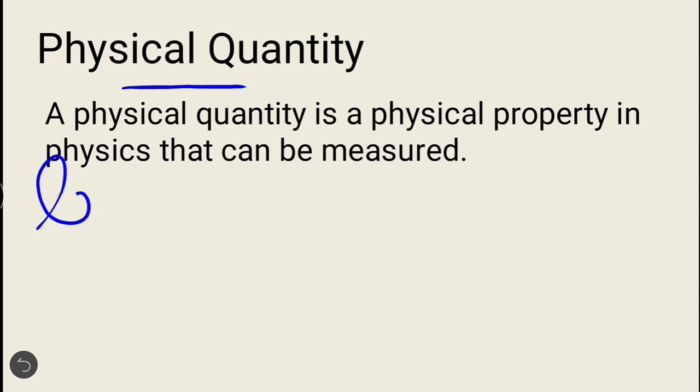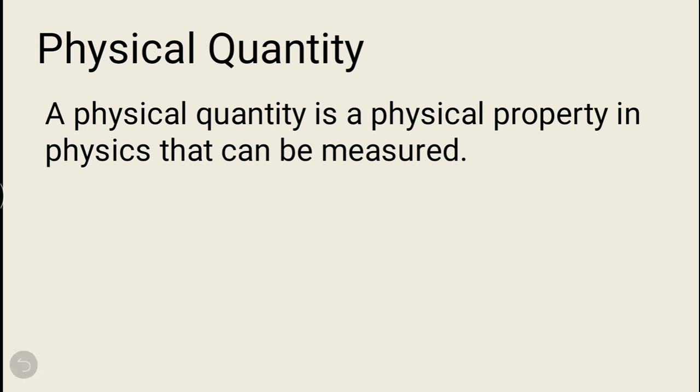For example, length. Length is a physical property which can be measured. Suppose the pen you hold this time is 12 centimeter. Your height is 5 feet 9 inch. So length is measured. That's why it is a physical quantity.